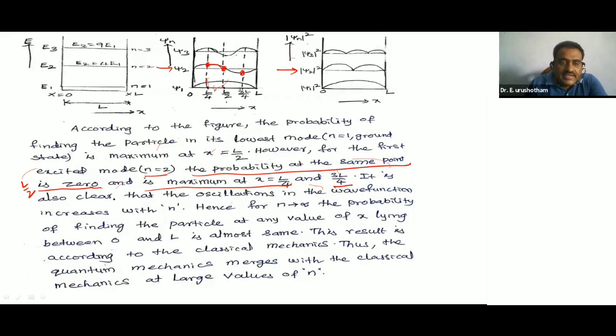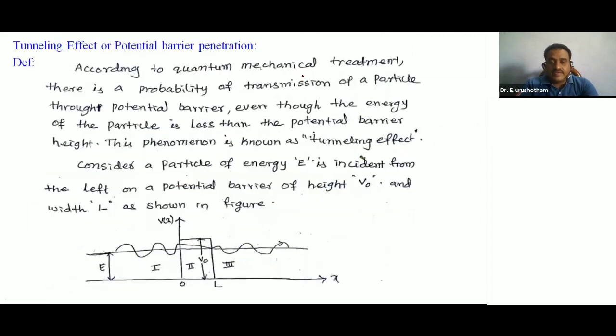It is also clear that the oscillations in the wave function increase with n value. As the n value increases, the number of waves also increases. Hence, as n tends to infinity, the probability of finding the particle at any value of x lying between 0 and L is almost the same. This result is according to classical mechanics. Thus, quantum mechanics merges with classical mechanics at large values of n. This is the particle in a one-dimensional potential box.